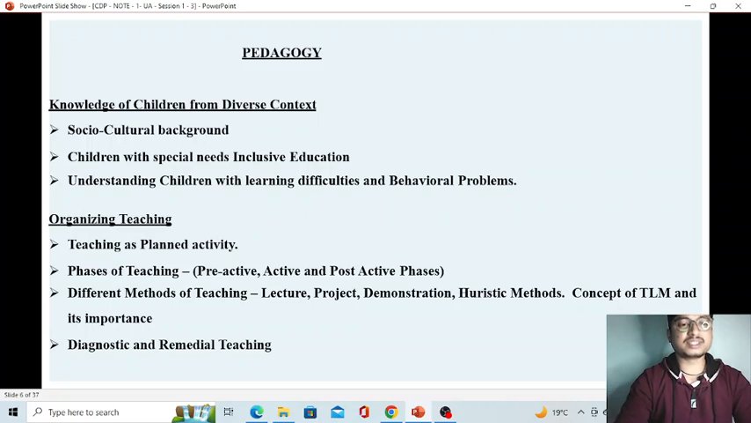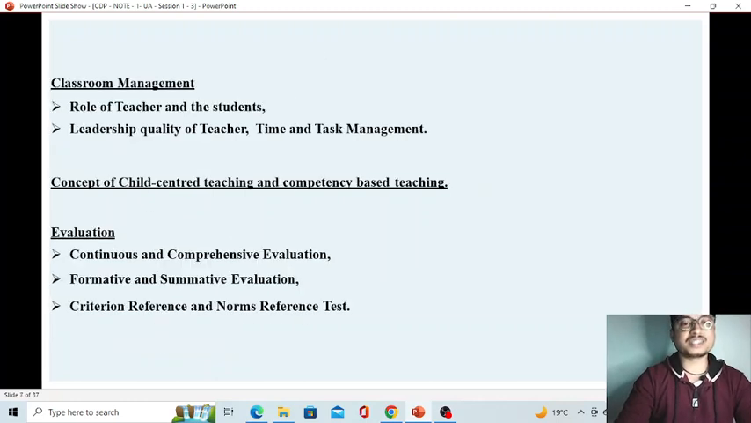After that, we will discuss organizing teaching, how we have to organize our teaching. Since I'm a teacher, if I am supposed to teach, I have to organize my teaching. What are the phases I'll go through, what are the things that I'll do in each and every phase. These are a few things that we have to discuss here. And different methods of teaching. Being a teacher, I must be very aware of the different methods of teaching, because when one doesn't work, we have to adopt another one. So methods of teaching and diagnostic and remedial teaching. We will discuss all these things.